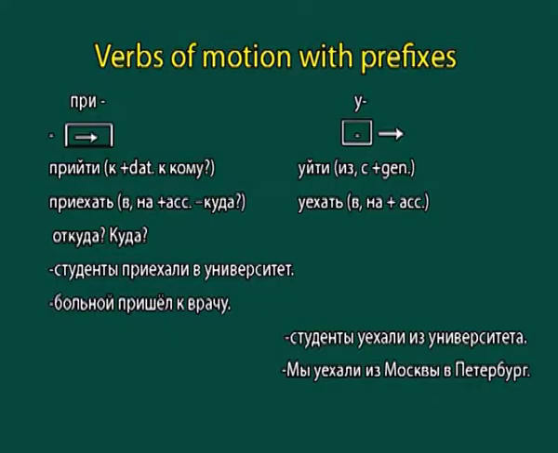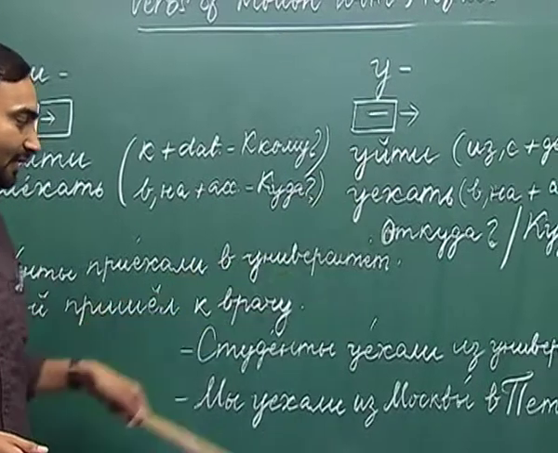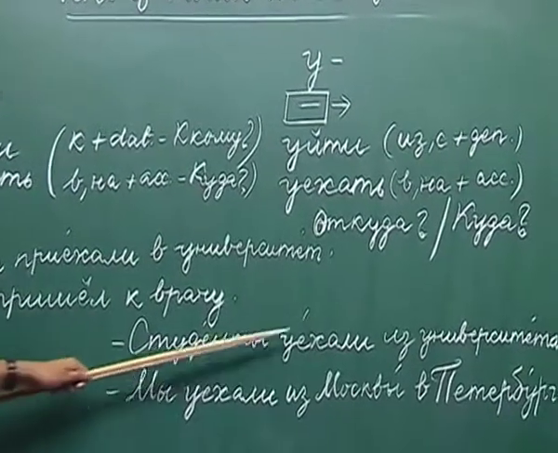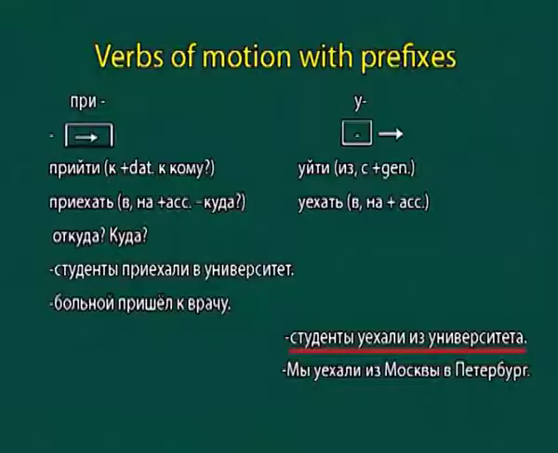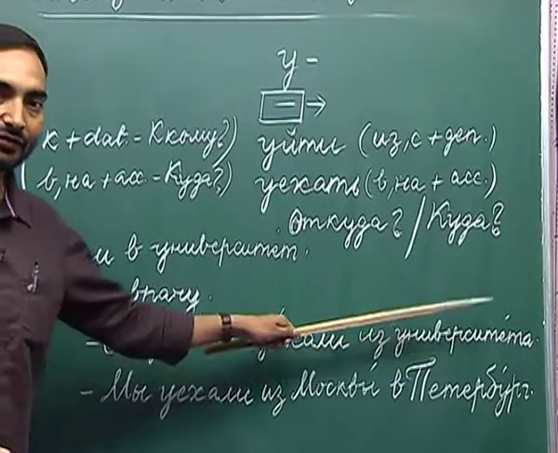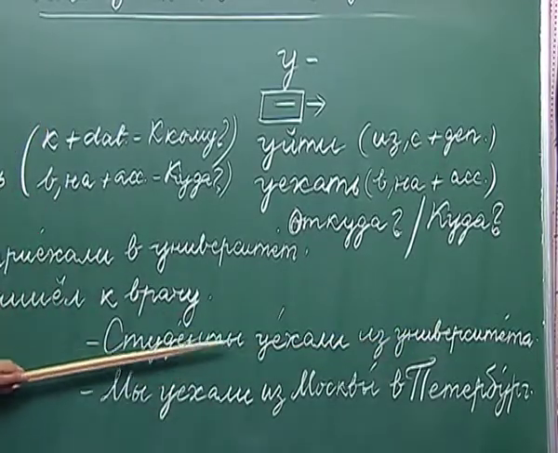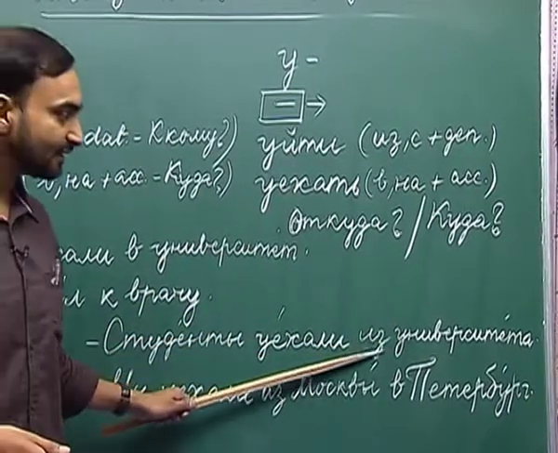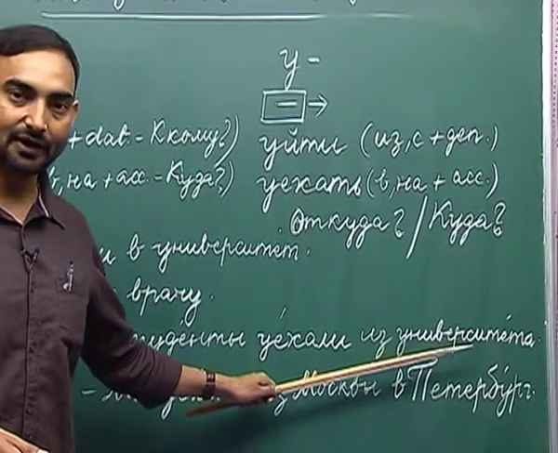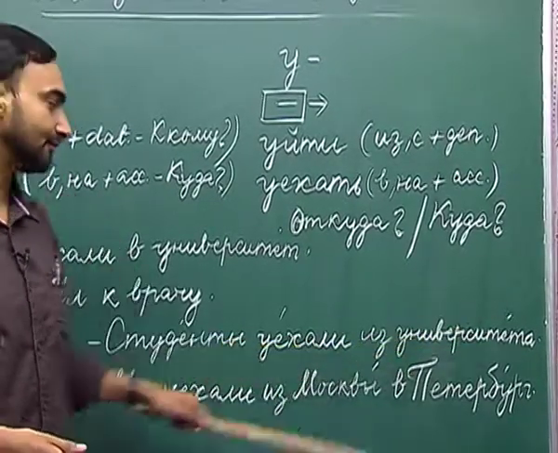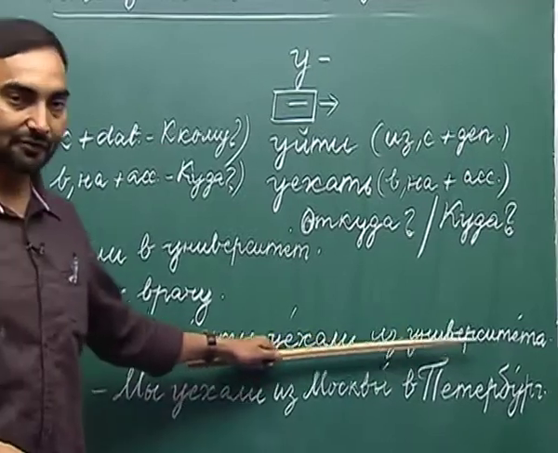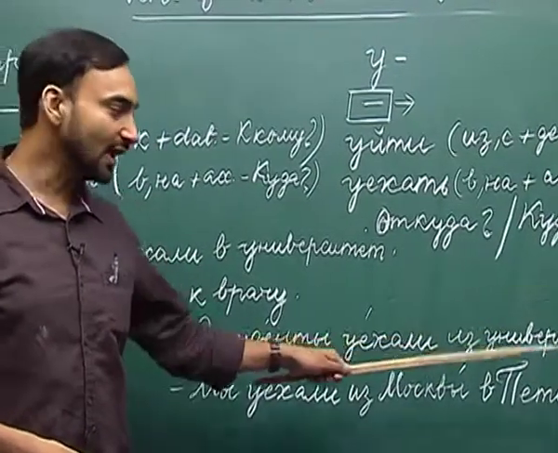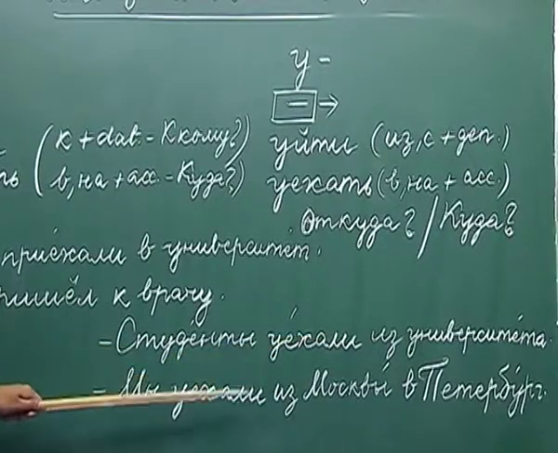Now, some examples with the verbs уйти and уехать. Студенты уехали из университета. The students left from the university. Here we have used the preposition из plus the genitive case of the noun университет, which is университета, and it will answer the question откуда. Откуда ушли or уехали студенты?